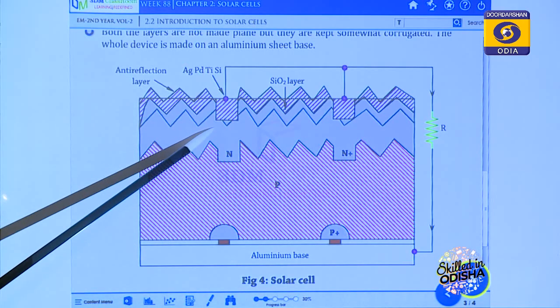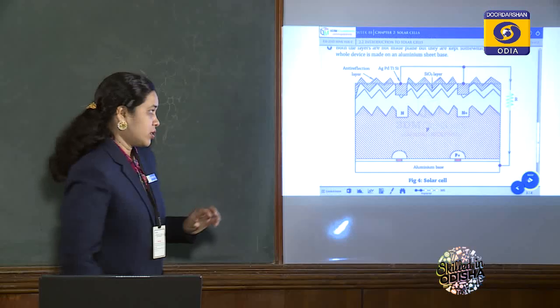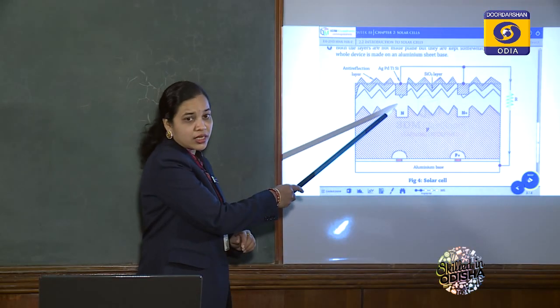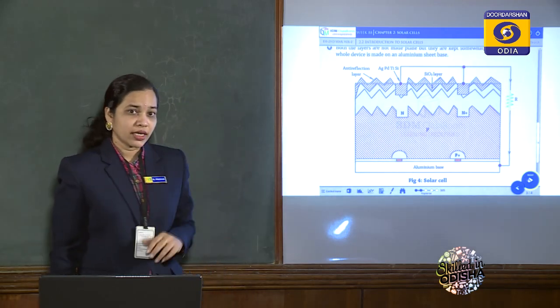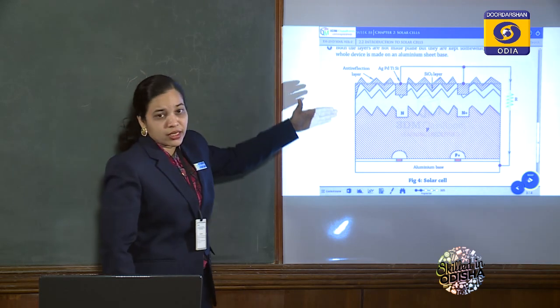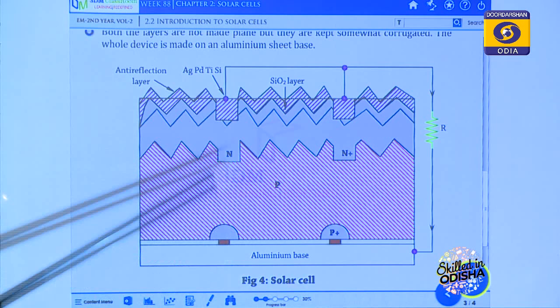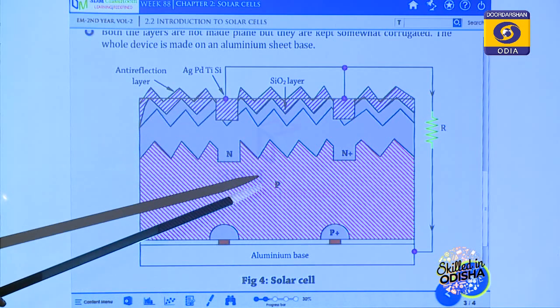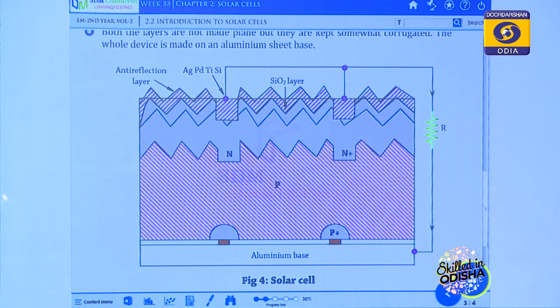Generally this N-type semiconductor layer is made thin because, with a thin N-type layer, the solar radiation hitting the solar panel can penetrate easily to the depletion layer.